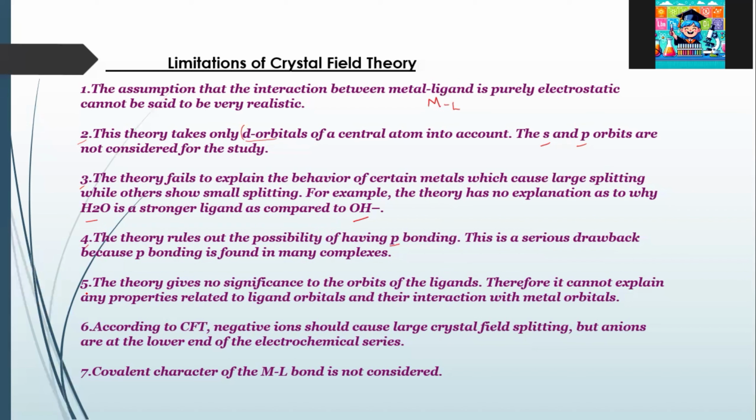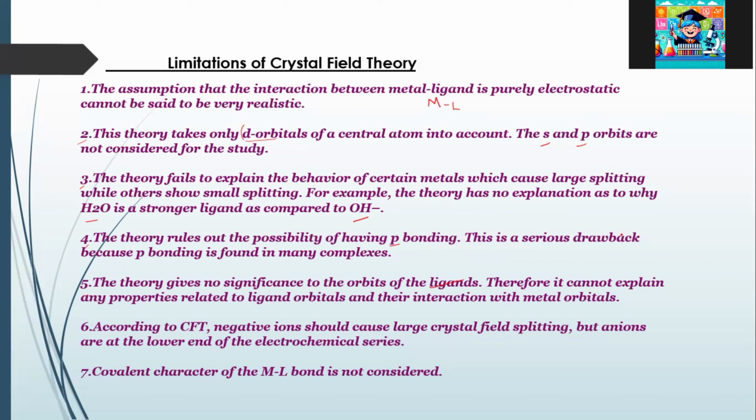Then the fifth point is that the theory gives no significance to the ligand orbitals. It gives all the importance to the central metal atom's orbitals, while neglecting the ligand orbitals. Therefore, it cannot explain any properties related to the ligand orbitals and their interaction with metal orbitals.